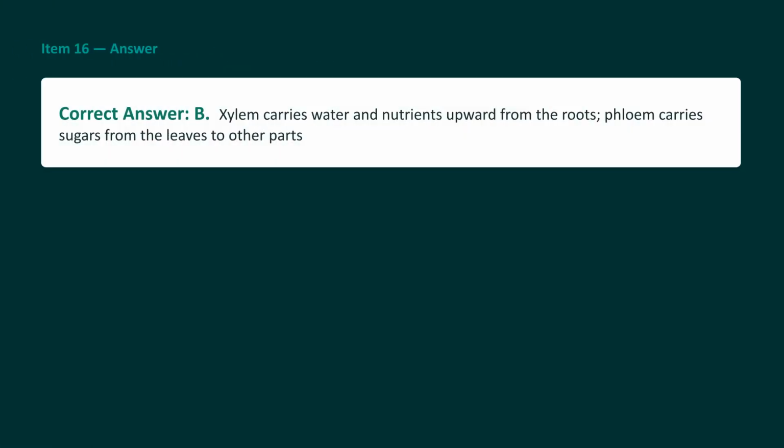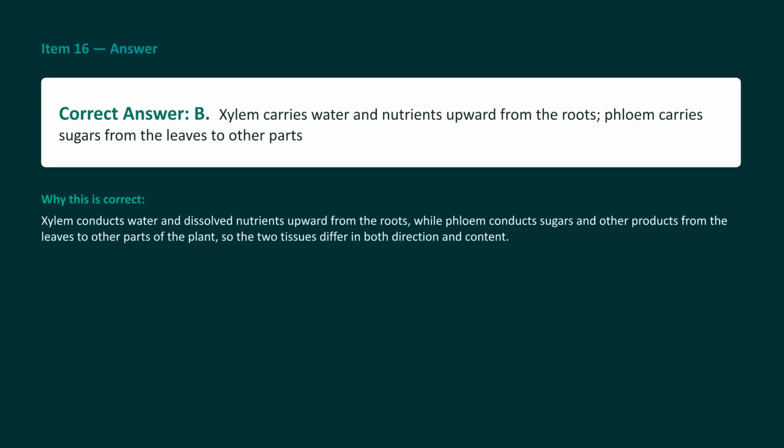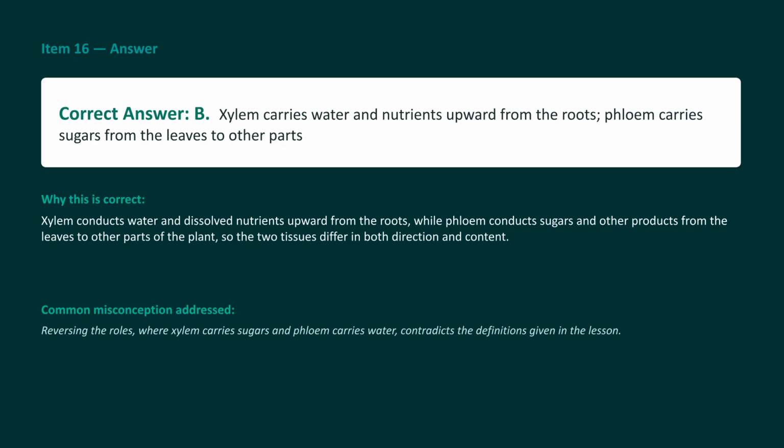The correct answer is B. Xylem carries water and nutrients upward from the roots, while phloem carries sugars from the leaves to other parts. The two tissues differ significantly in both the direction of flow and the substances they conduct. Xylem operates strictly from the roots up to handle water transport, while phloem distributes the organic food and sugars synthesized in the leaves down and around to the rest of the plant. Reversing these pathways, as seen in Choice A, is a classic test trap.